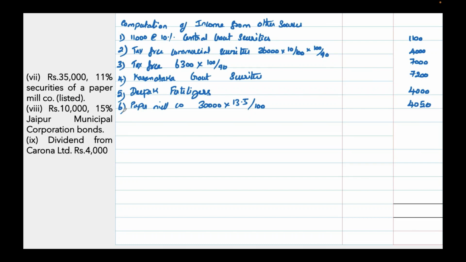It's 35,000, 11 percentage paper mill. This is also less tax. So 35,000 into 11 by 100. You're getting 3,850.